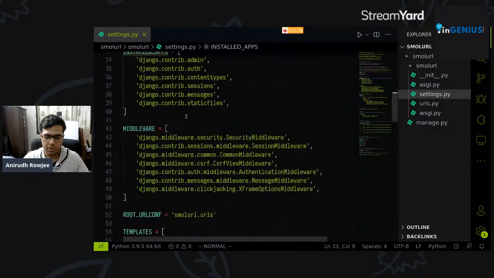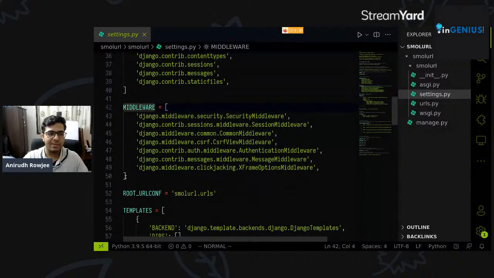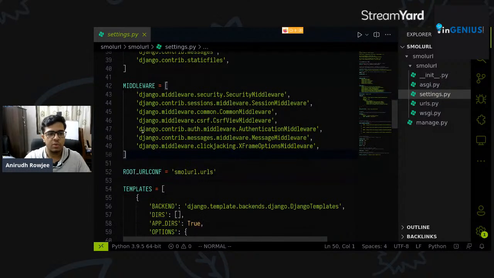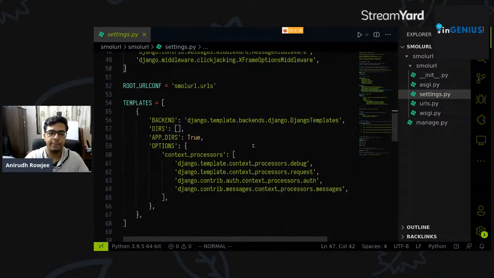All right. Middleware is something which sits between the request and the response of a web application. Middleware can be thought of as a bunch of packages to handle security, right? Mostly security, but middleware handles different functions as well, right? So you have security, you have sessions middleware, you have CSRF view middleware, which stands for cross site request forgery. Again, nothing you need to worry about understanding too in depth right now. I'm just giving you an example of what different things a Django application has, right? You've got authentication middleware, you've got X-frame options middleware.